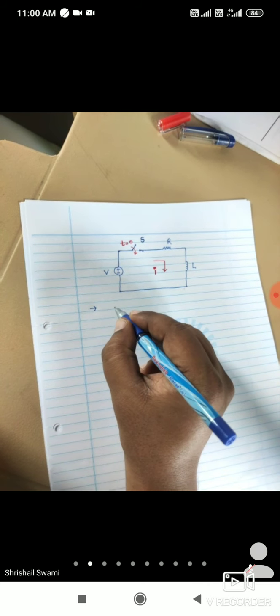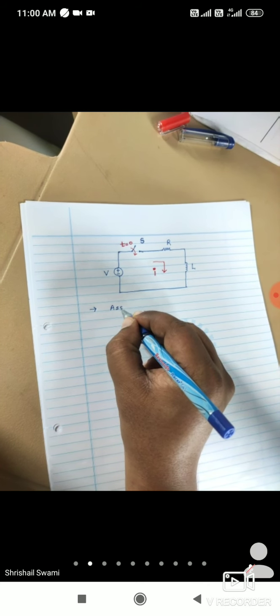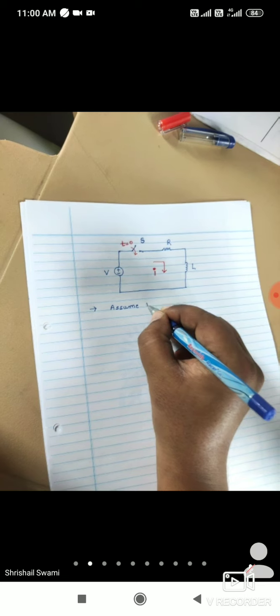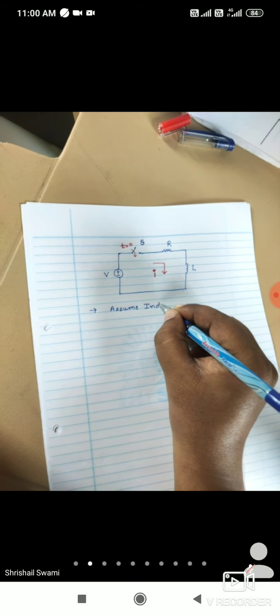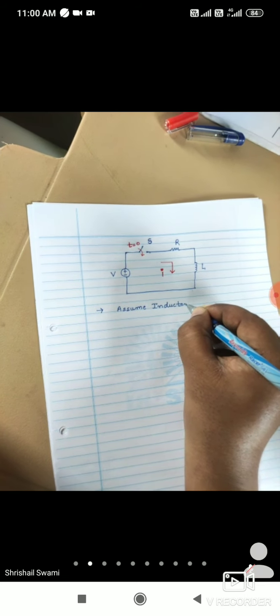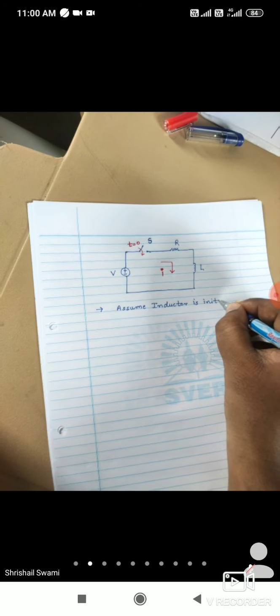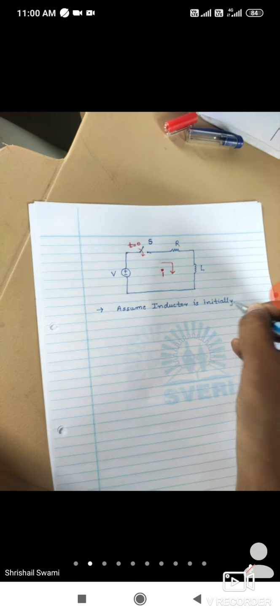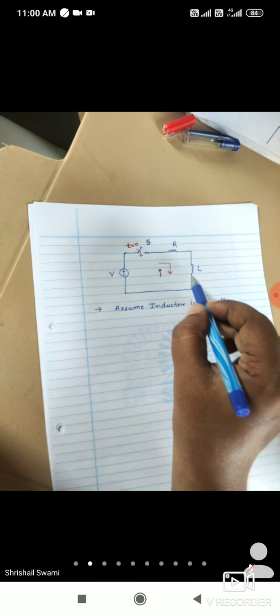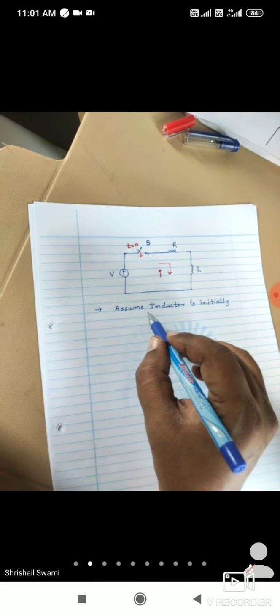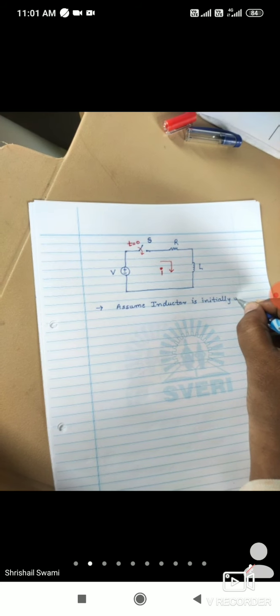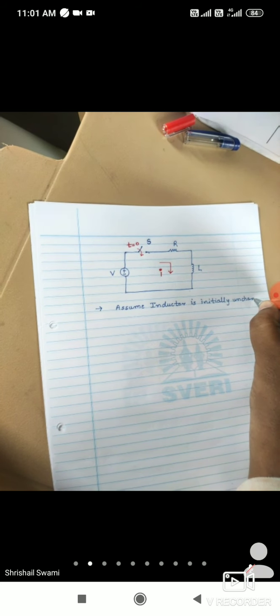So assume the inductor is initially uncharged. अनचार्ज म्हणजे इंडक्टर वरती कुठलं चार्ज नाहीये, त्याच्या अक्रॉस व्होल्टेज 0 आहे. Okay, assume the inductor is initially uncharged, no charge will be there.